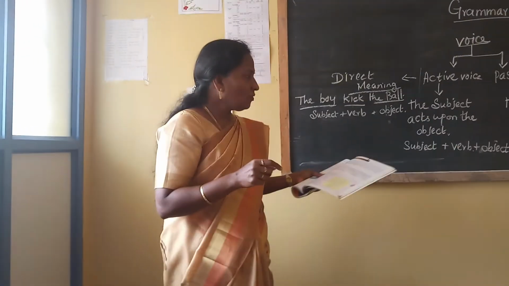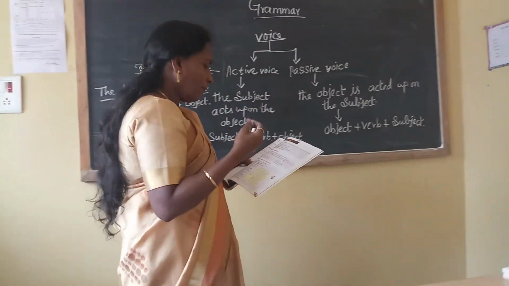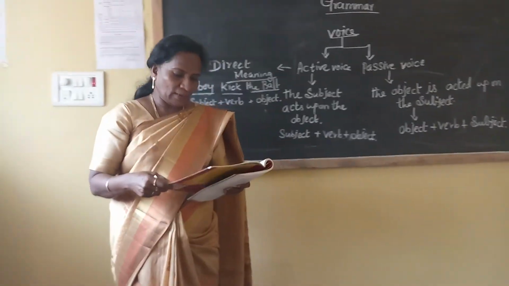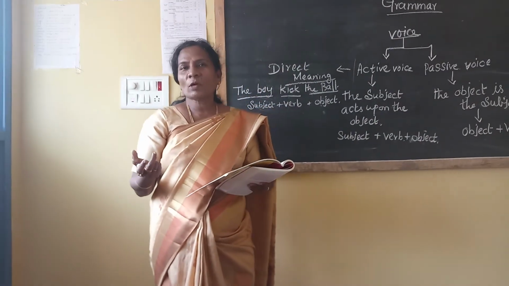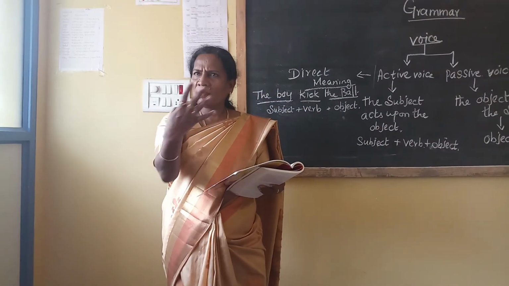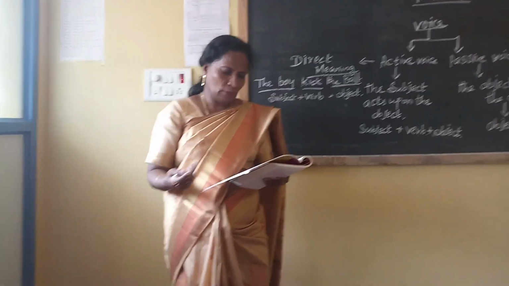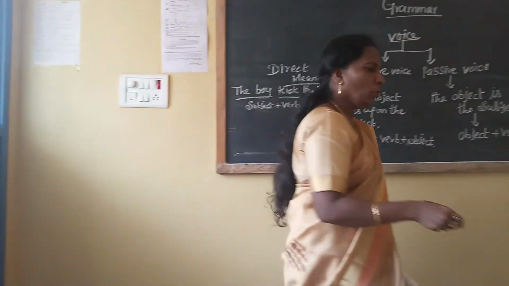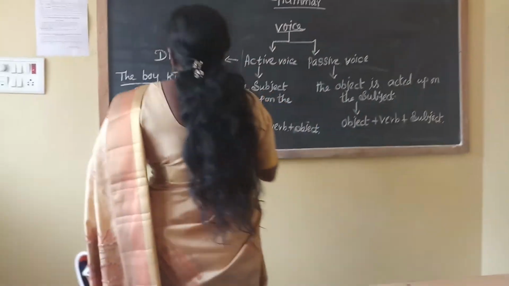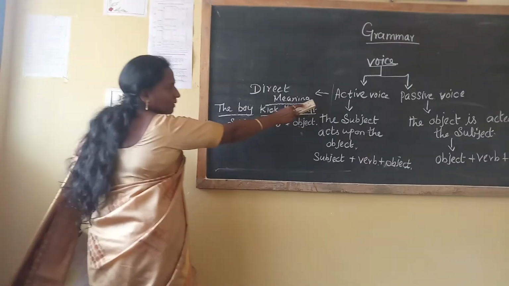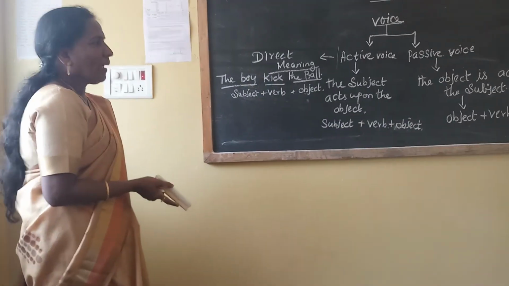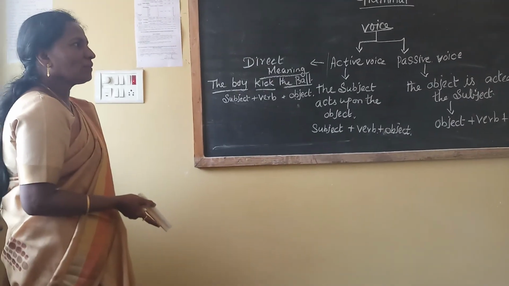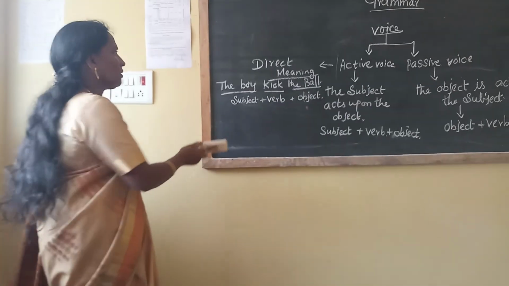Here we can write a few examples, then we can understand this. I read a book. What voice is that? Active voice. Direct meaning, right? I read a book. What is the passive voice? I'll rub the board and then I'll show you. Now we can understand what is active voice and what is passive voice, right? The subject acts upon the object is active voice. The object is acted upon by the subject is passive voice.